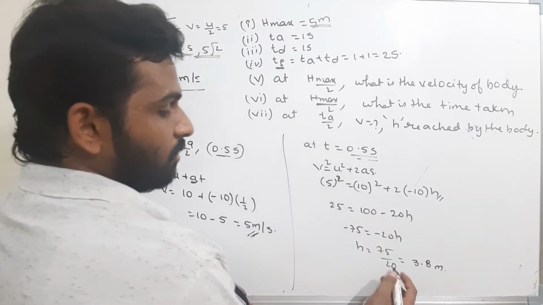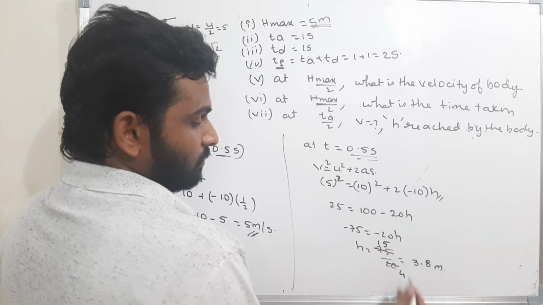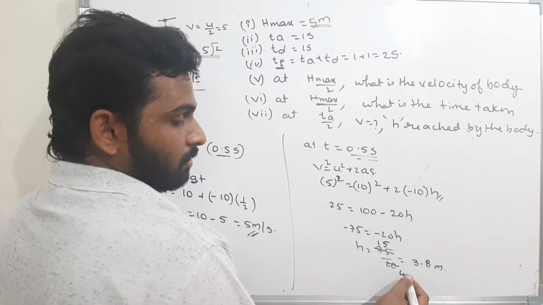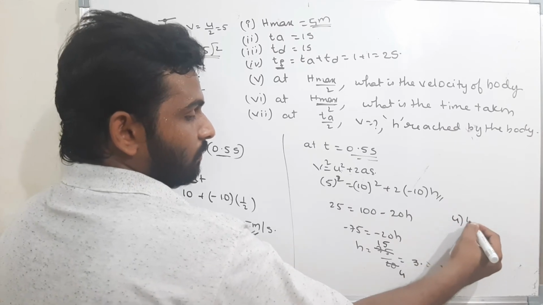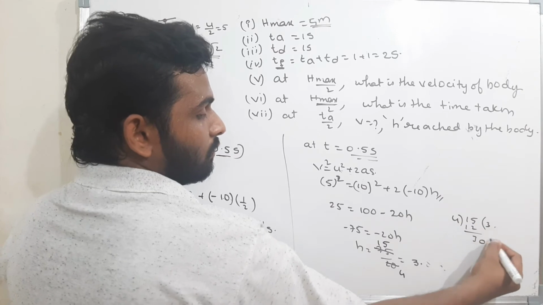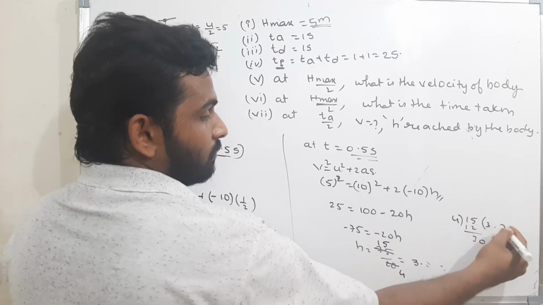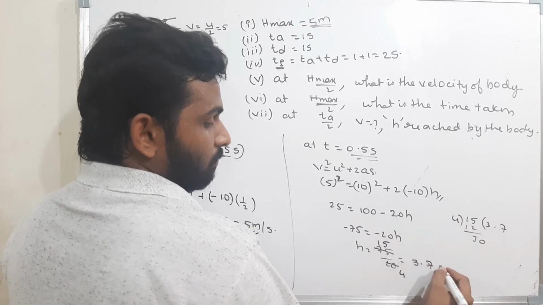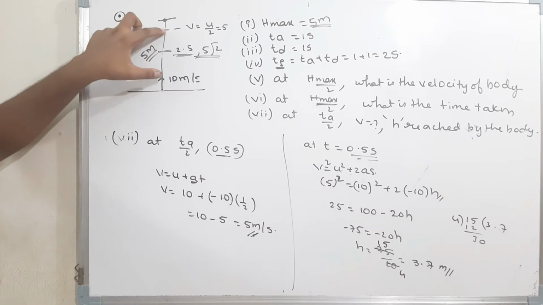That means we can calculate how much? 5 fours, 5 ones, 15s. Now next one, 4 table. How much will it go? If I divide 15 with 4, 3.75, okay, we'll take 3.7 meters. The body will be at a height of 3.7 meters.